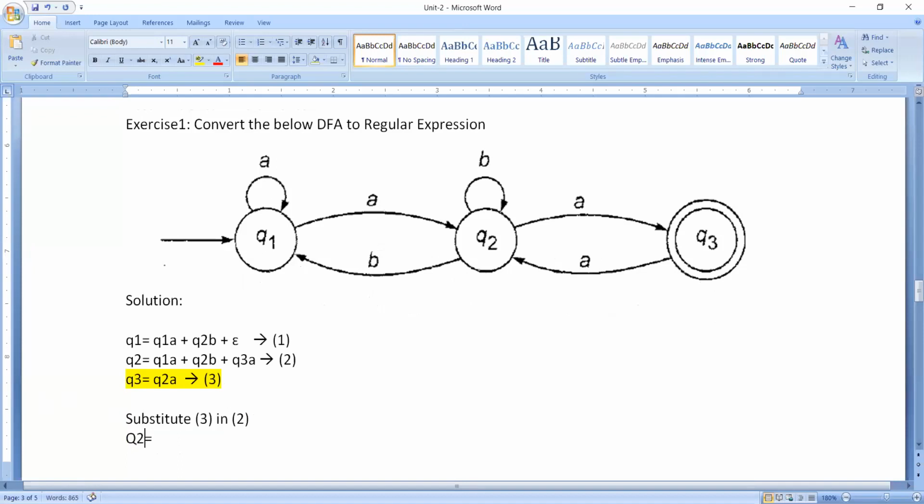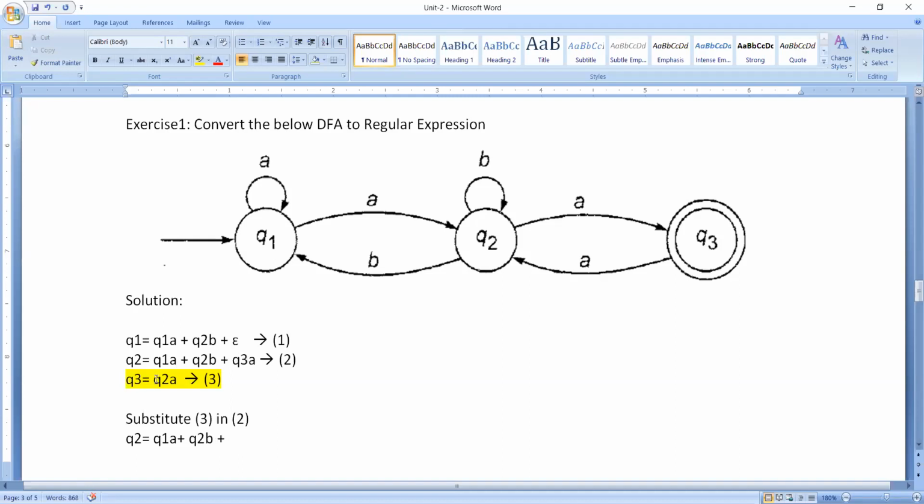So Q2 is nothing but our Q2 expression, right? Q2 is equal to Q1 into A plus Q2 into B plus, then what about this Q3 into A?